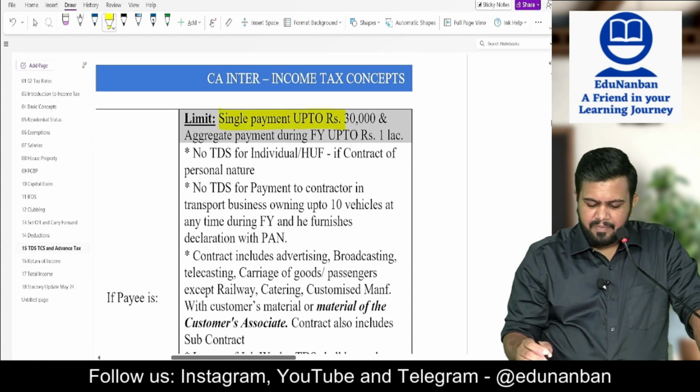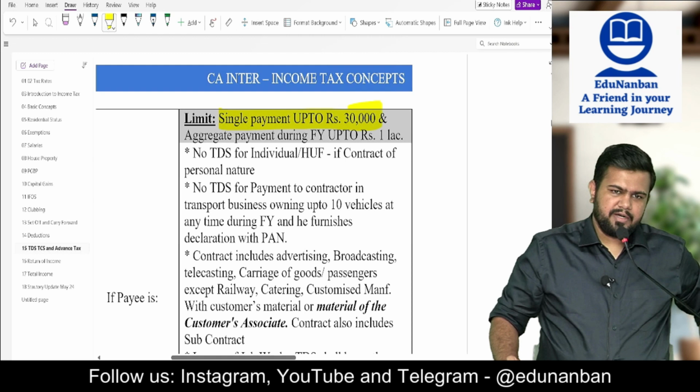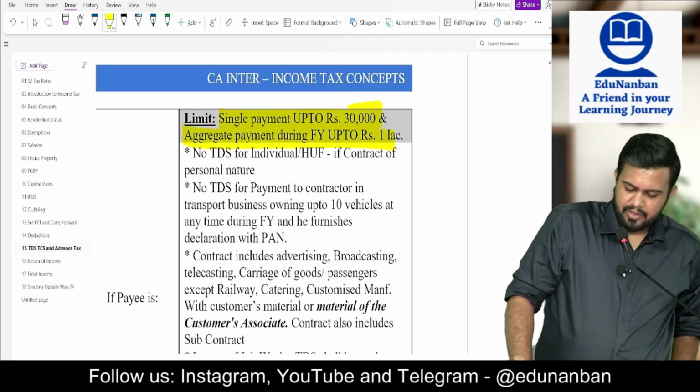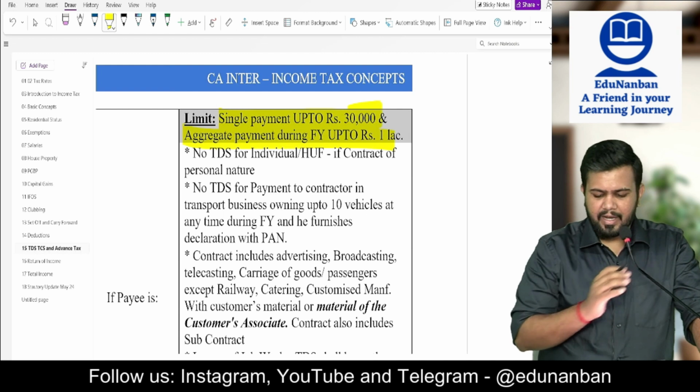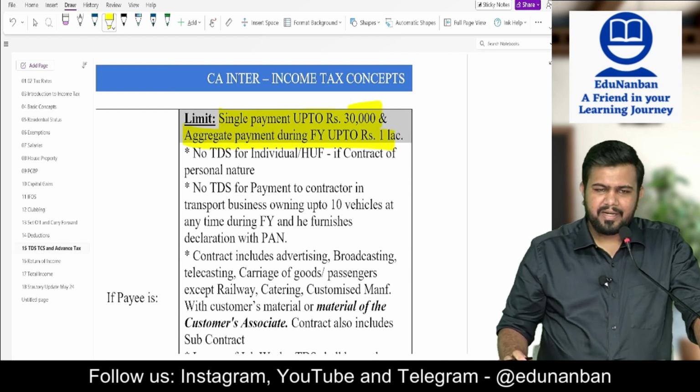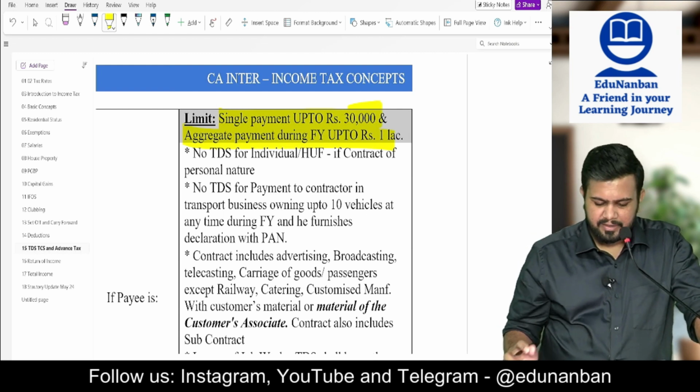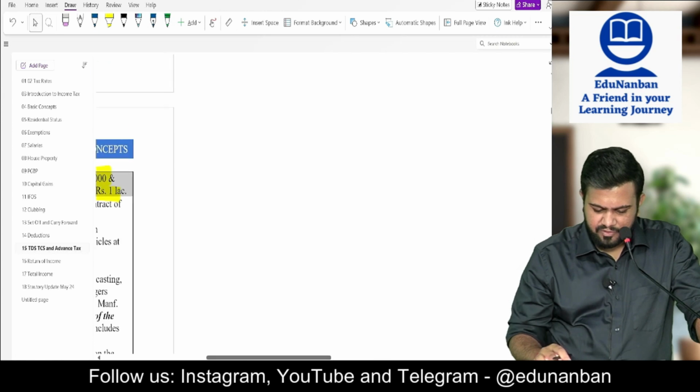Listen, single payment up to 30,000, no need to deduct TDS. Aggregate payment during the financial year up to 1 lakh rupees, no TDS; if it crosses 1 lakh, TDS has to be deducted. Now, let me give you some examples.